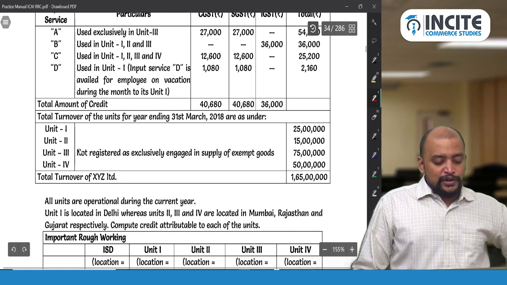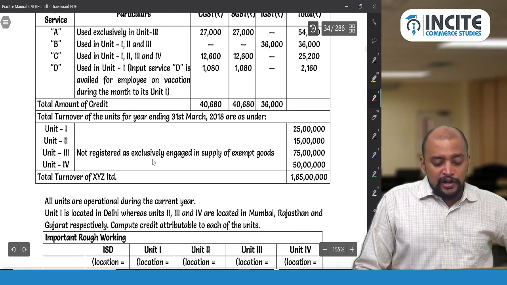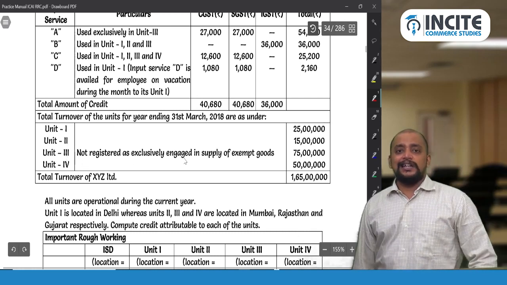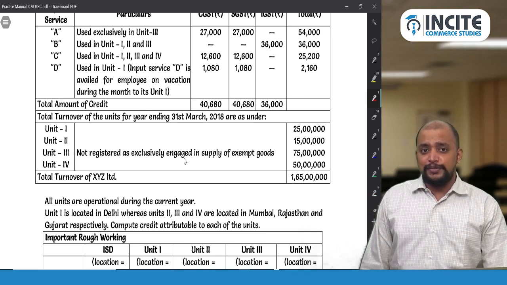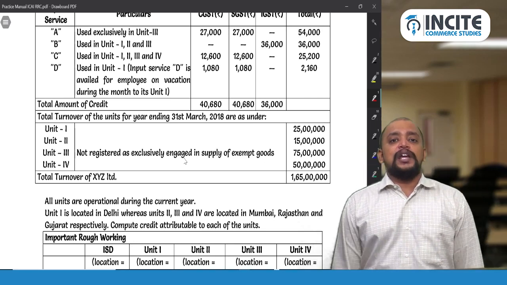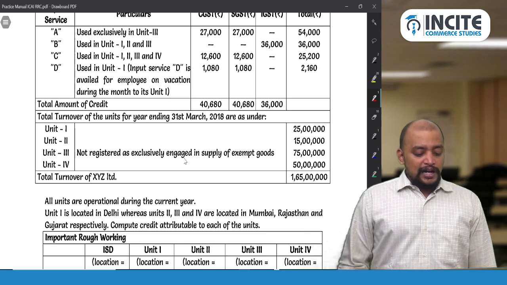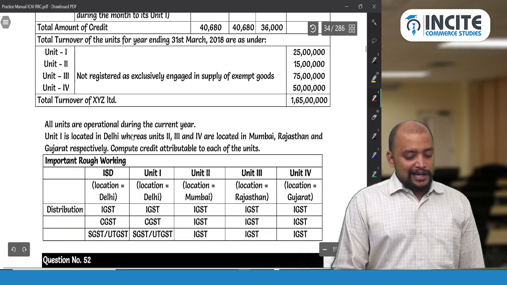Unit 1, Unit 2, Unit 3, Unit 4. Unit 3 is not registered as exclusively engaged in exempted goods. Even then credit will be distributed and that unit will not be able to take the ITC. And all units are operational during the current year.